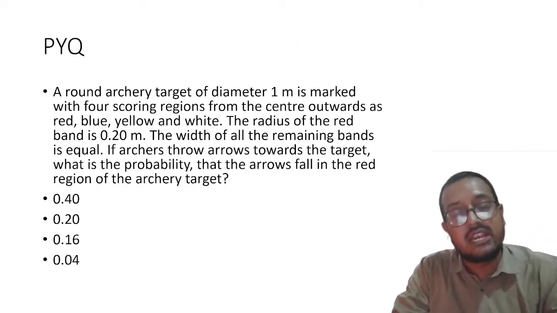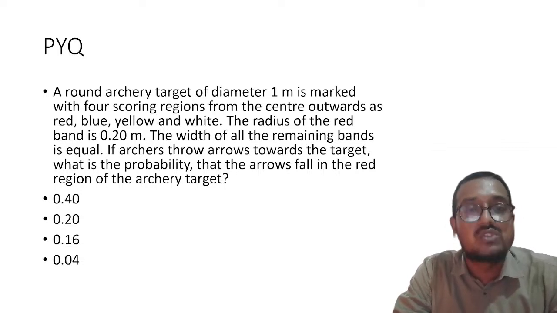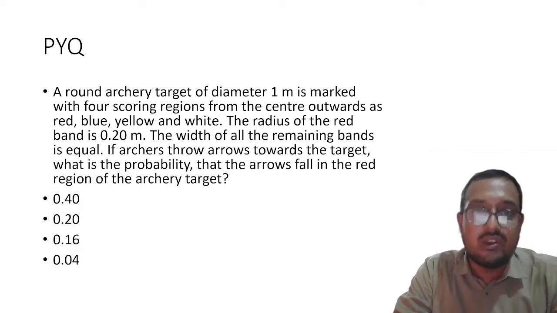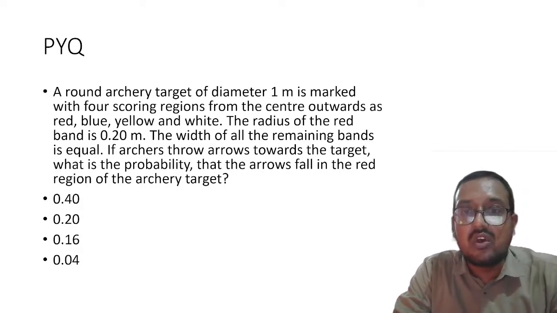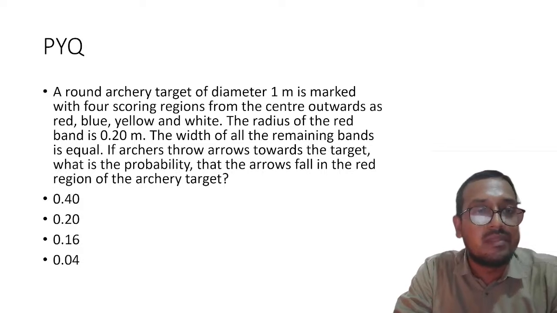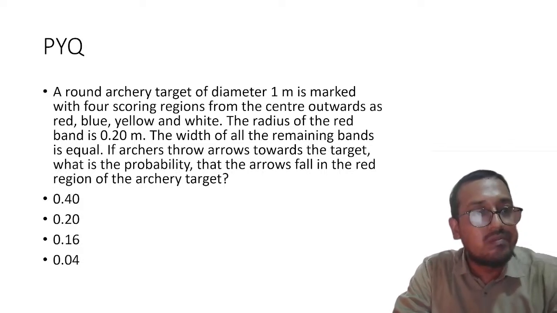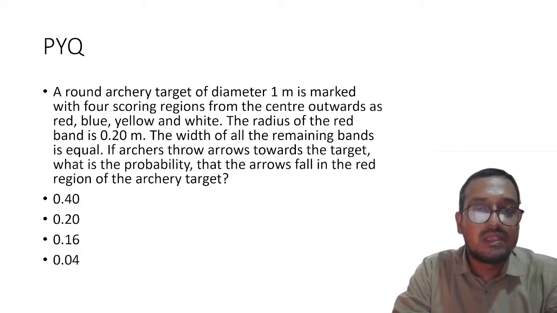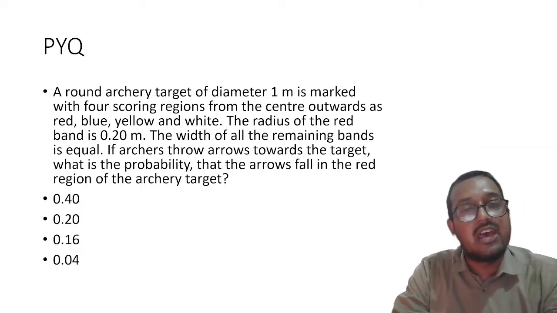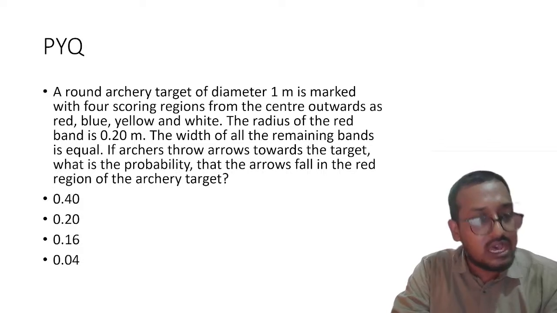A round archery target of diameter 1 meter is marked with 4 scoring regions from center outwards as blue, red, yellow and white. The radius of the red band is 0.2 meters. The width of all remaining bands is equal. If the archer throws an arrow towards the target, what is the probability that the arrow falls in the red region of the archery target?